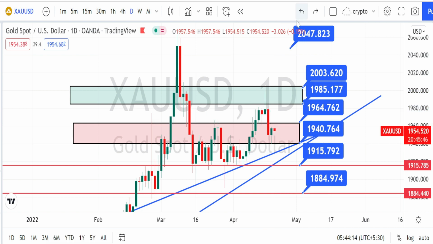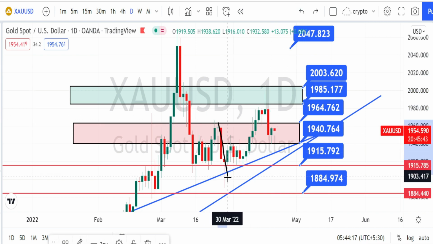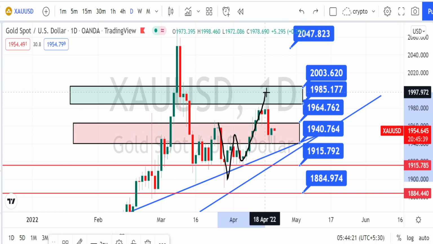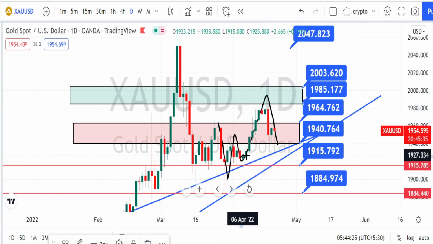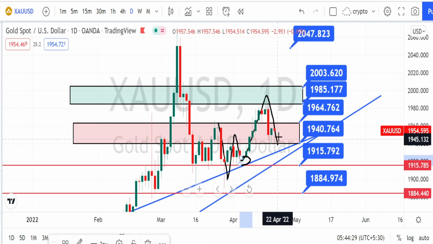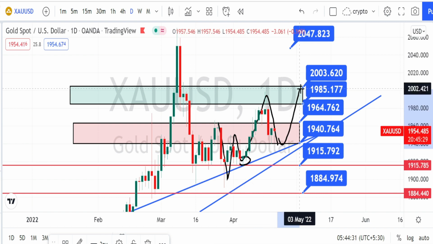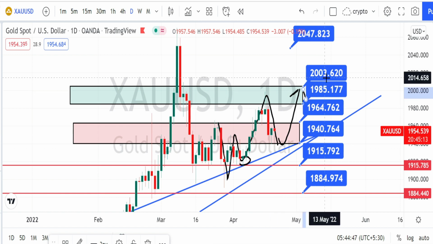So when we look at the overall price action in the daily time frame, it is in a very nice bullish trend with very nice impulsive moves and correction moves. So if the price action doesn't break the previous low of 1917, we can expect the bullish trend to continue in the daily time frame. In order to get the confirmation on the bullish trend reversal, it has to break the resistance level of 2003.